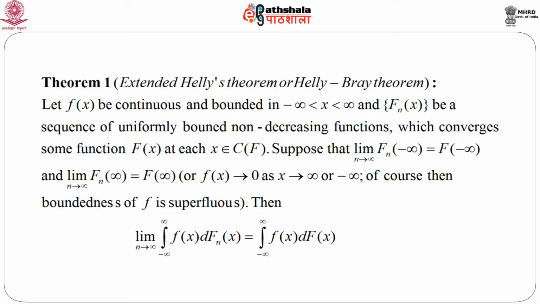Or in other words, we can get f(x) goes to 0 as x goes to plus or minus infinity. But remember, if this holds, then of course the boundedness of f would be superfluous.